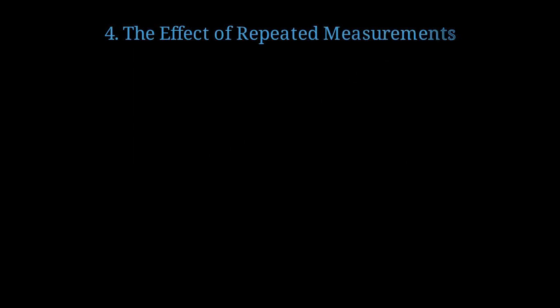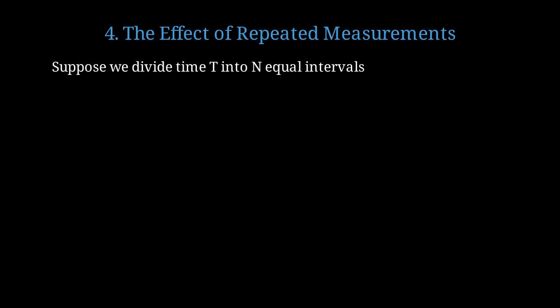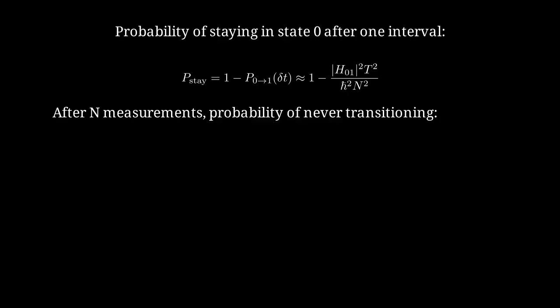Now let's see what happens when we make repeated measurements. Imagine we want to evolve our system for a total time t, but we divide this time into n equal intervals. Each interval has duration delta t equals t divided by n. After each small time interval, we perform a measurement to check if the system is still in state 0. The probability of staying in state 0 after one interval is 1 minus the transition probability. This equals approximately 1 minus a constant divided by n squared.